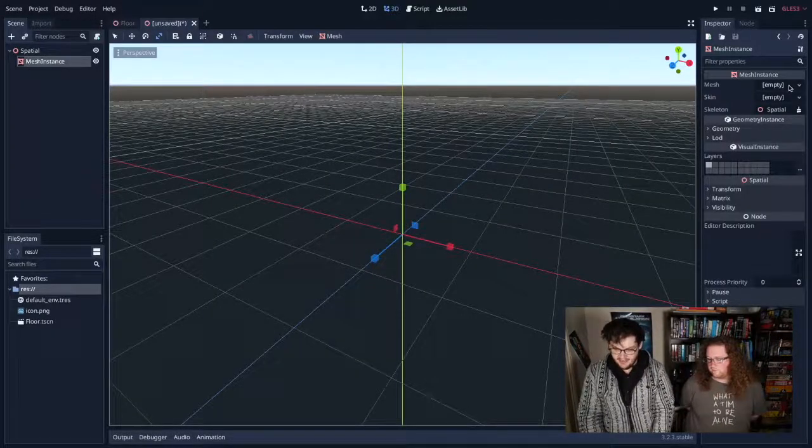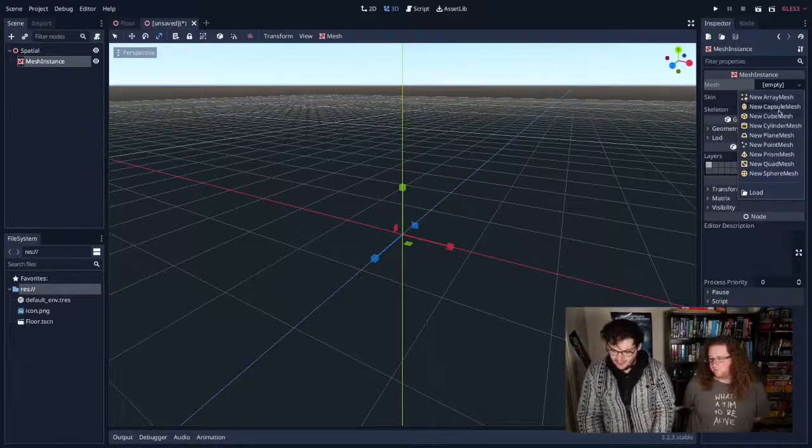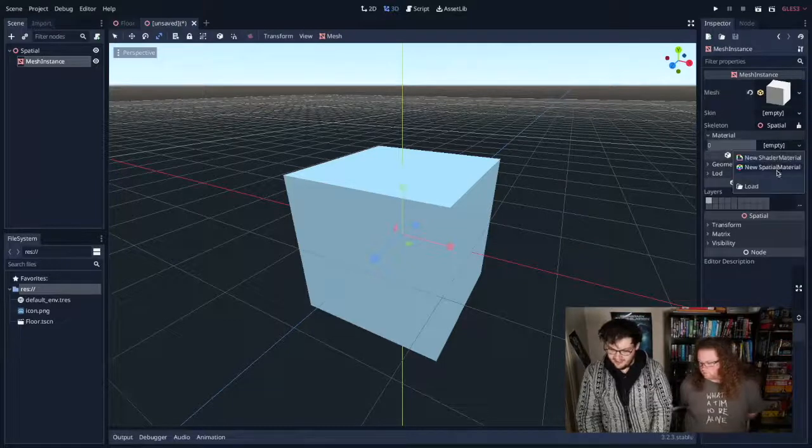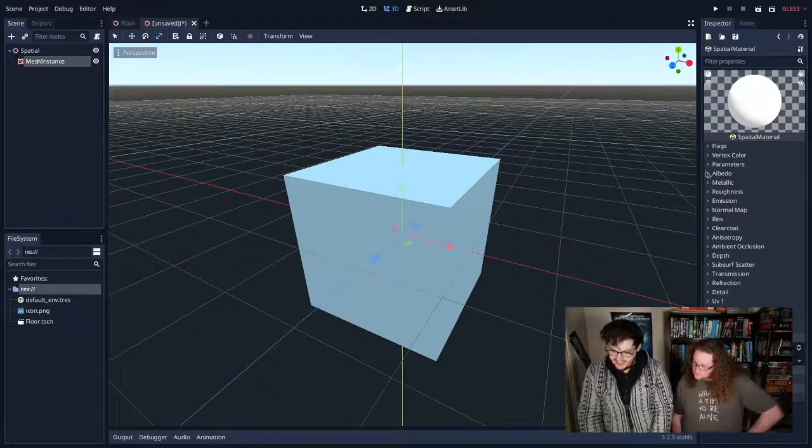Inside that mesh instance, my mesh this time will again be a cube, and Tim's going to pick a nice new color for me to set the material to when I create the material. So my color will be, I'm thinking what is it, Tim?